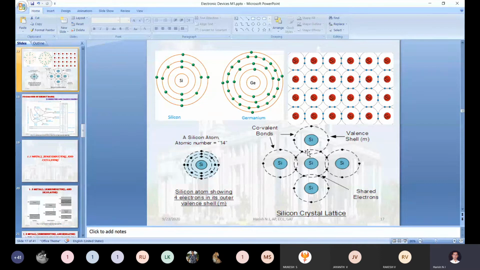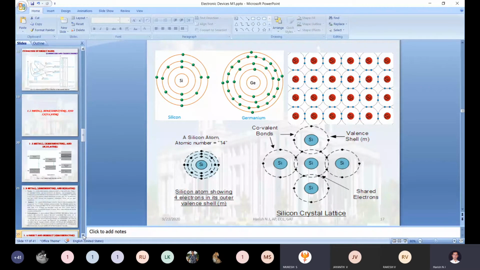We are using it repeatedly in the second chapter also, in the third chapter also. The first module is completely fundamental for understanding the second, third, fourth, fifth and all. Please don't forget the entire first module concept. That is why I am going very slowly. Be sure about the topics. So this process is what we call valency stabilization in the silicon atom.